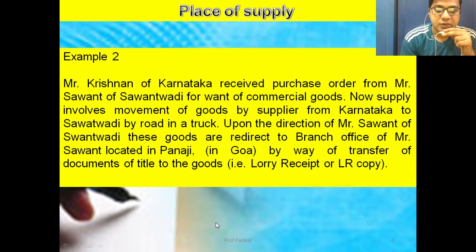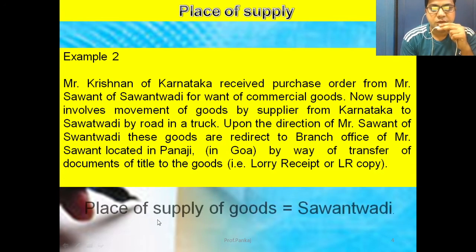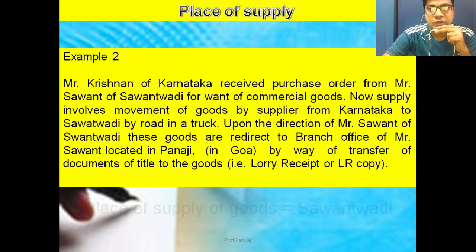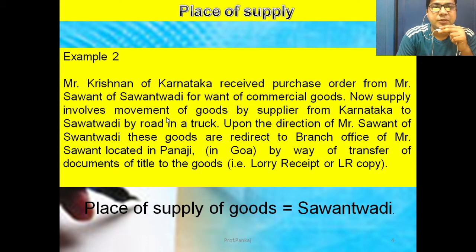So under such a situation, the place of supply of goods is Sawantwadi. Why Sawantwadi? Because in our rules, the place of supply of such goods shall be the principal place of the business. The principal place of business of Sawant is Sawantwadi. Therefore, the place of supply of goods is Sawantwadi.